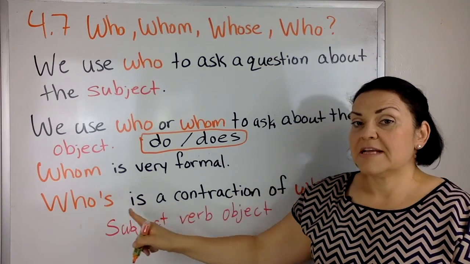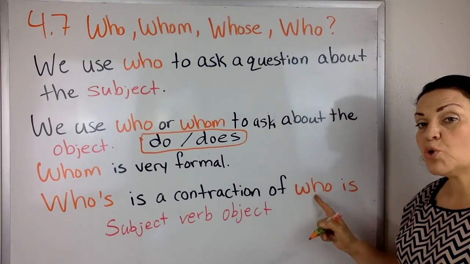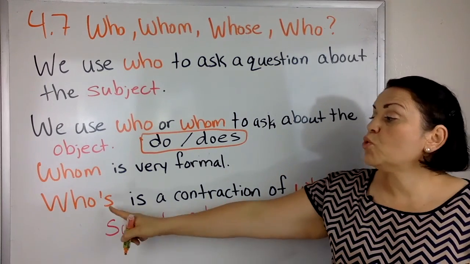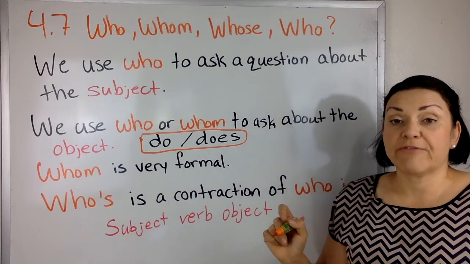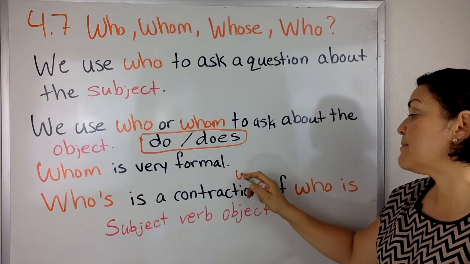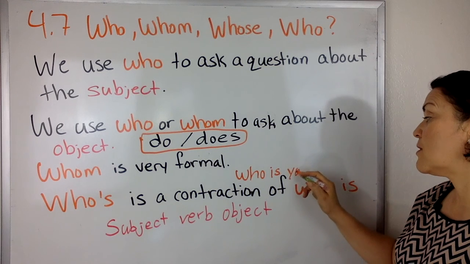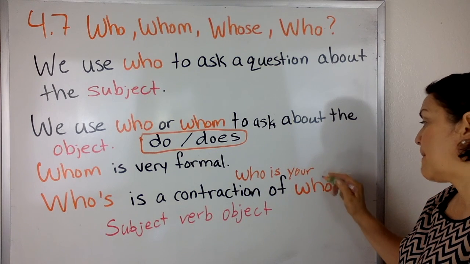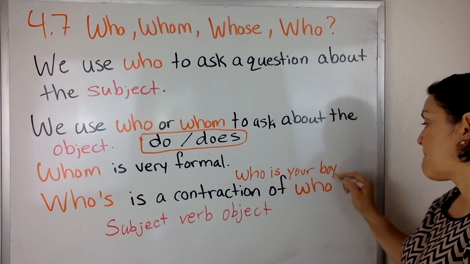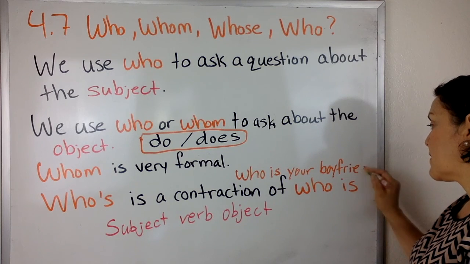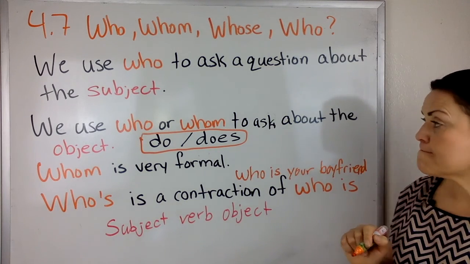Who's is a contraction of who is. Who's your boyfriend? It's the same as saying who is your boyfriend. Okay?